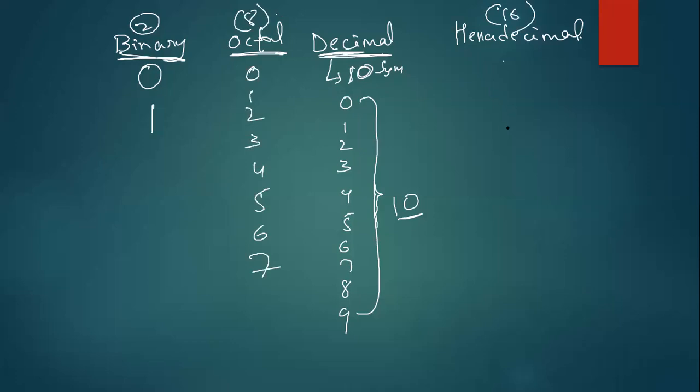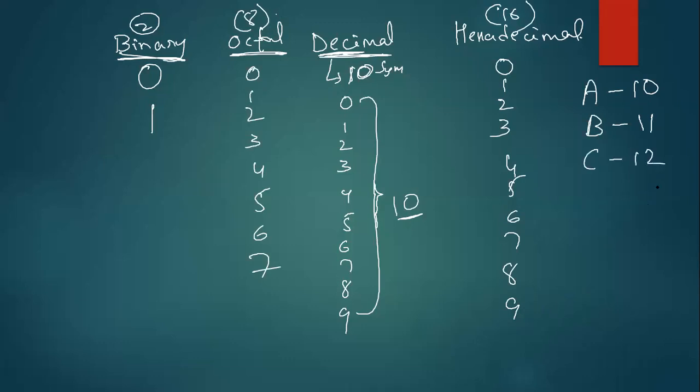Where are the other symbols? Up to 9, it will be the same as decimal. After 9, A, B. Guys, don't write 10, 11 like this. 10 is equivalent to A, then B, C, D, E, F. Forget about these numbers, just A, B, C, D, E, F. This is called hexadecimal.